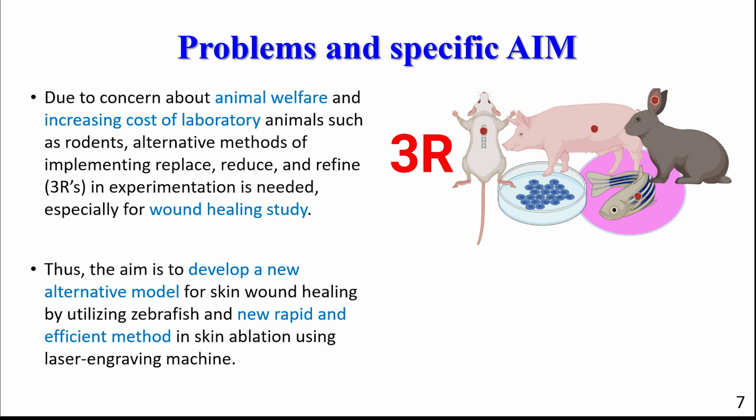Even though the necessity of animal model usage in science is important, due to concern about animal welfare and the increasing cost of laboratory animals such as rodents, another alternative is needed. It is important to have alternative methods of implementing replace, reduce, and refine in experimentation.